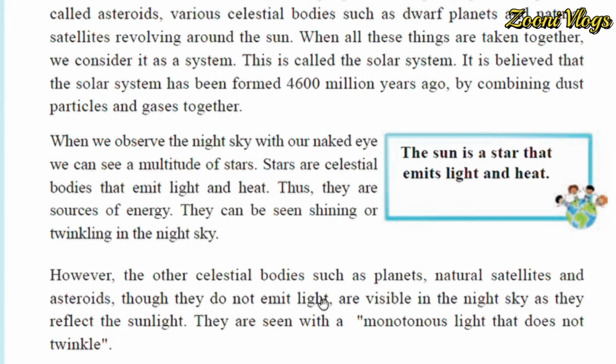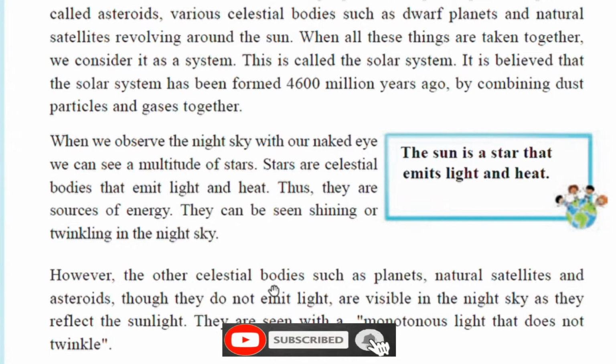They do not emit light, but are visible in the night sky as they reflect the sunlight. Yes, they are visible in the night sky as they reflect the sunlight. However, the other celestial bodies such as planets, natural satellites and asteroids, though they do not emit light, are visible in the night sky as they reflect the sunlight.